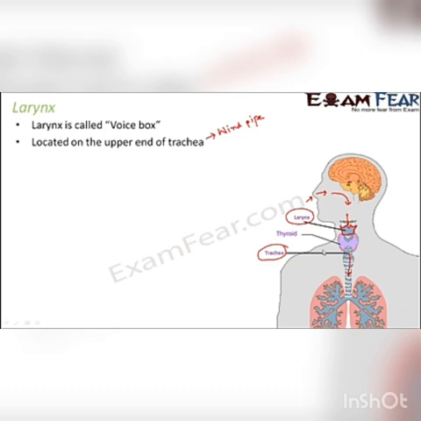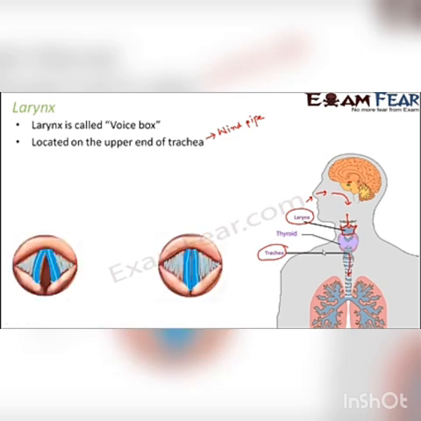Now the question is, what is that special thing present inside this voice box that helps in vibration or production of sound? This is how the structure of the larynx looks if you look through the throat from the top view. If you ask a person to open his or her mouth and look deep inside through the throat, this is how it will look.